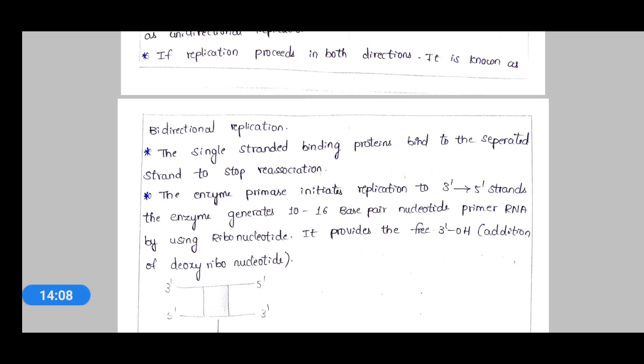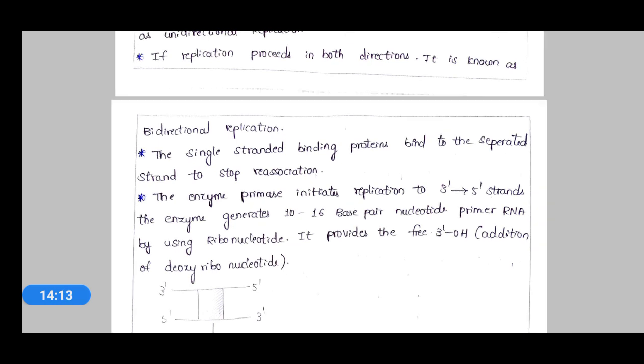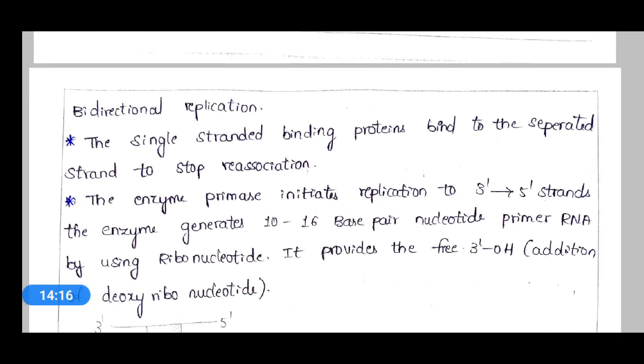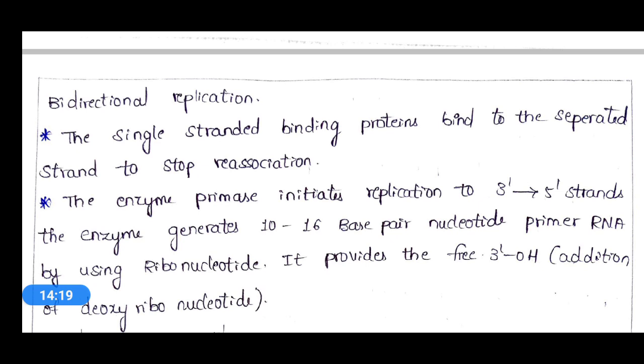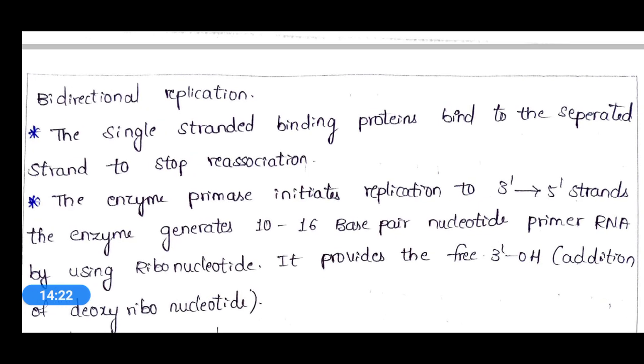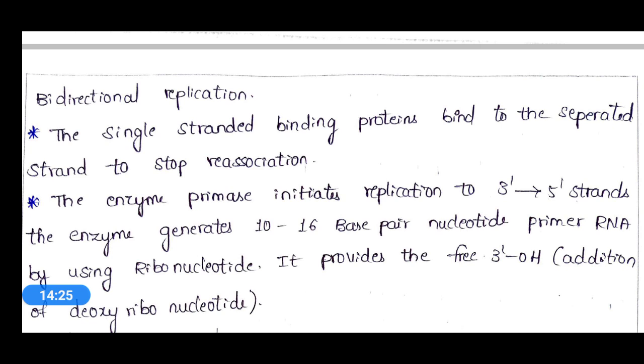After the formation of this DNA fork, single stranded binding proteins will bind at the Y-shaped fork to stop the reassociation of the strands, so that replication can be carried out. This single stranded binding proteins will allow the double stranded DNA to remain in the Y-shaped fork position.